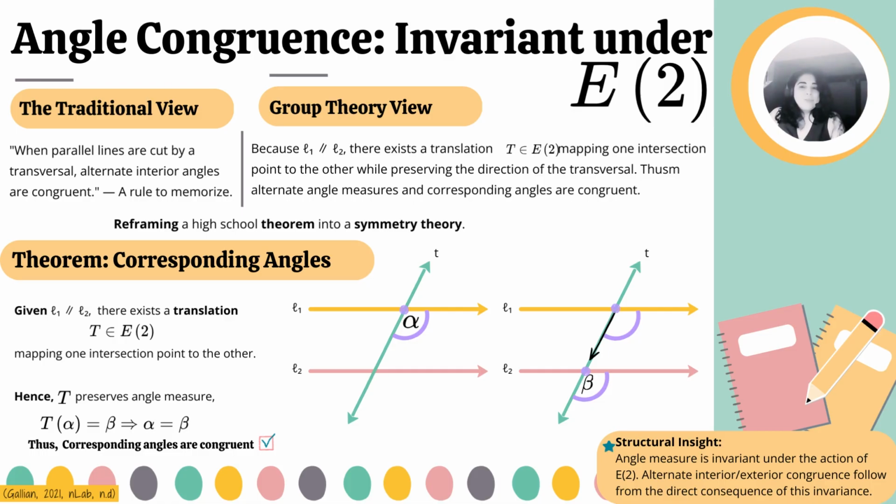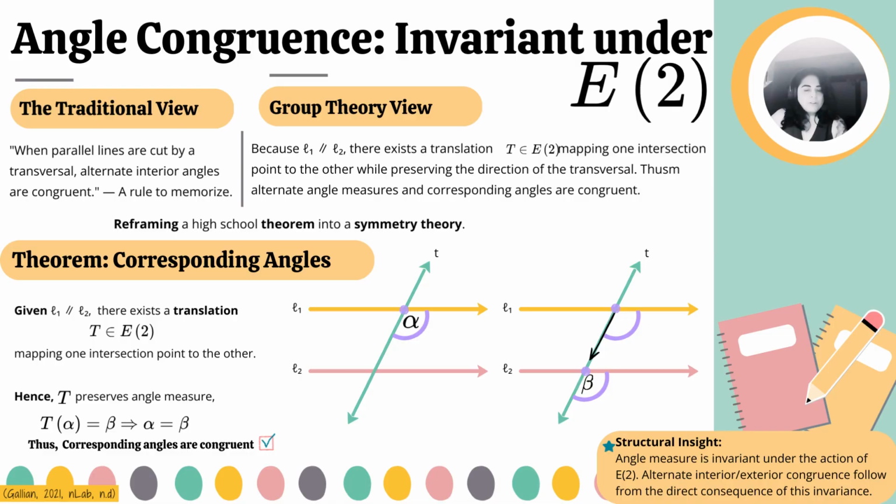Traditionally, students memorize that corresponding angles and alternate interior angles are congruent when parallel lines are cut by a transversal. From a group theoretic perspective, we look at the structure that lies within this configuration, which contains symmetry. Because the lines are parallel, there exists a translation in the Euclidean group that maps one intersection point to the other. Translations are isometries, and isometries preserve angle measures. Therefore, the image of angle alpha under the translation is exactly the same measure as angle beta.